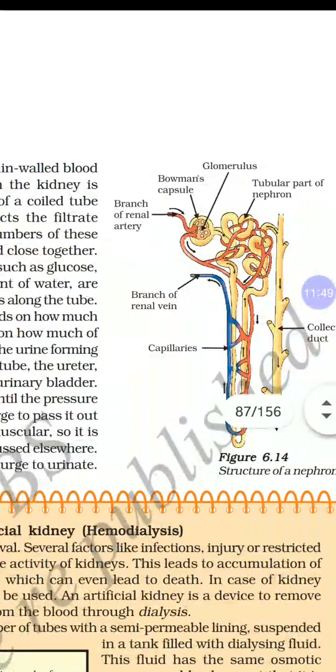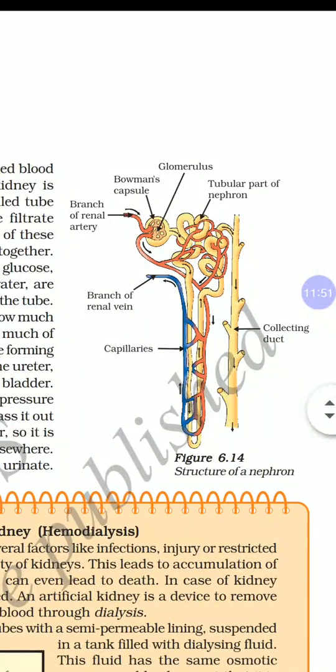So in the tube, after the blood is filtered, glucose, amino acids, proteins, water and all get absorbed through this tube. When the filtrate passes through this tube, all the important materials are reabsorbed and only waste materials remain to form urine.